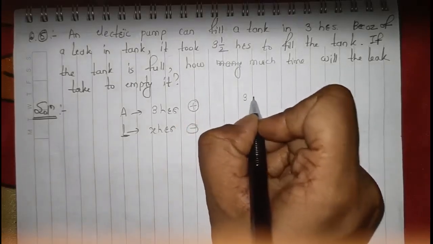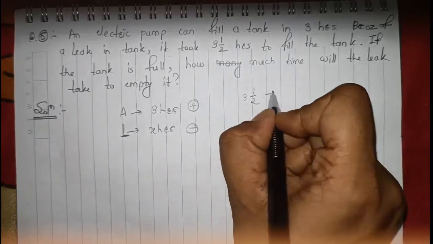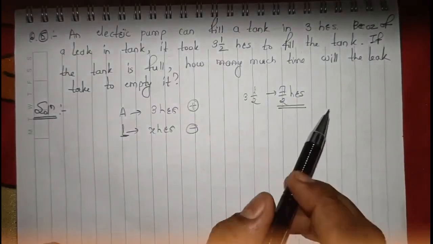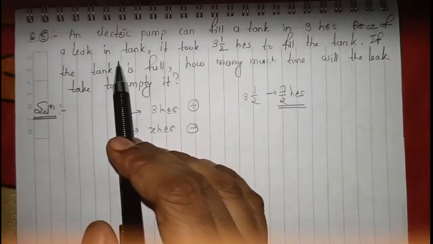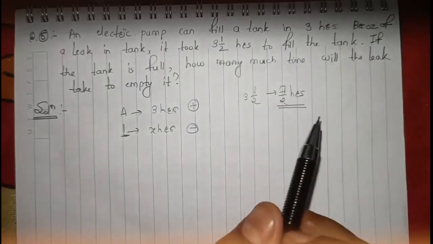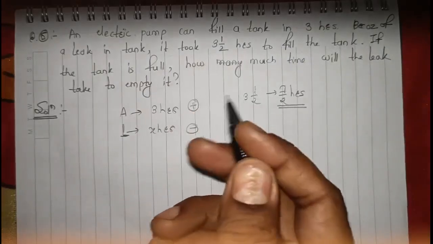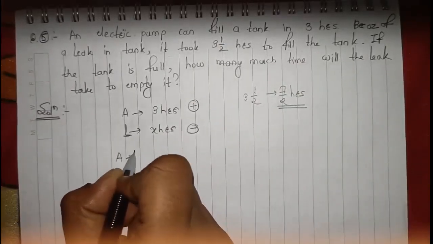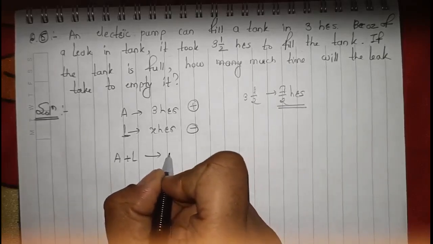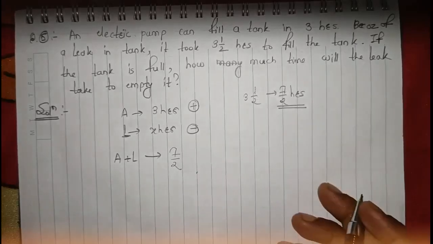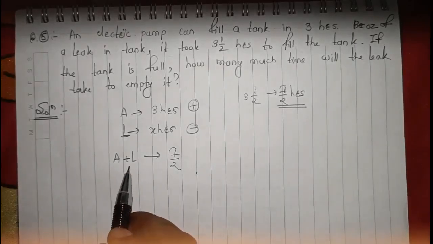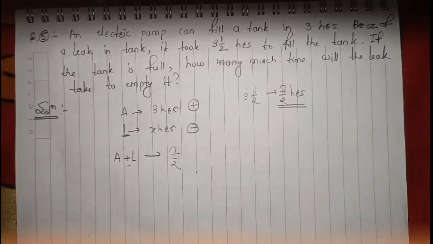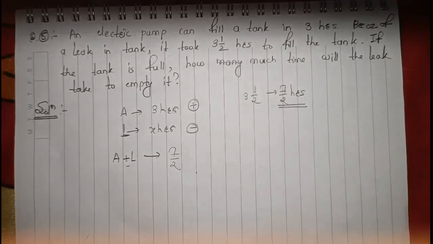Now together, because of a leak in the tank, it took 3 1/2 hours, which means 7 by 2 hours. 7 by 2 hours are required when leak and inlet both are working together, right? When there is a leak in the tank, which means outlet and inlet both are working together, A plus L is equal to 7 by 2, right? Remember, here also we have taken plus initially. You have to remember the fact: whenever you are taking plus, you will get your answer in negative. If you are taking subtraction, you will get your answer in positive, right?